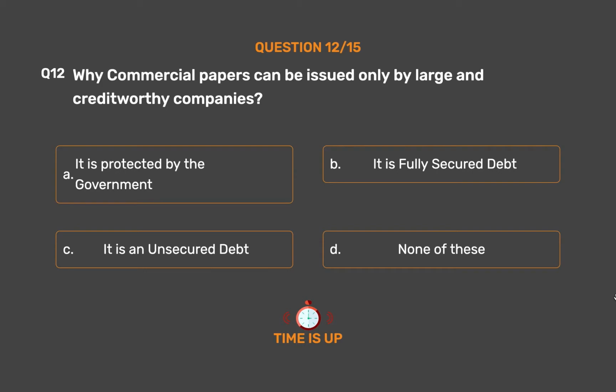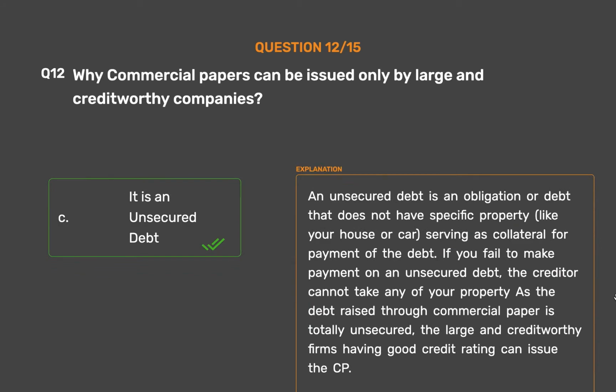The correct answer is option C. It is an unsecured debt. An unsecured debt is an obligation or debt that does not have specific property, like your house or car, serving as collateral for payment of the debt. If you fail to make payment on an unsecured debt, the creditor cannot take any of your property, as the debt raised through commercial paper is totally unsecured. The large and creditworthy firms having good credit rating can issue the CP.